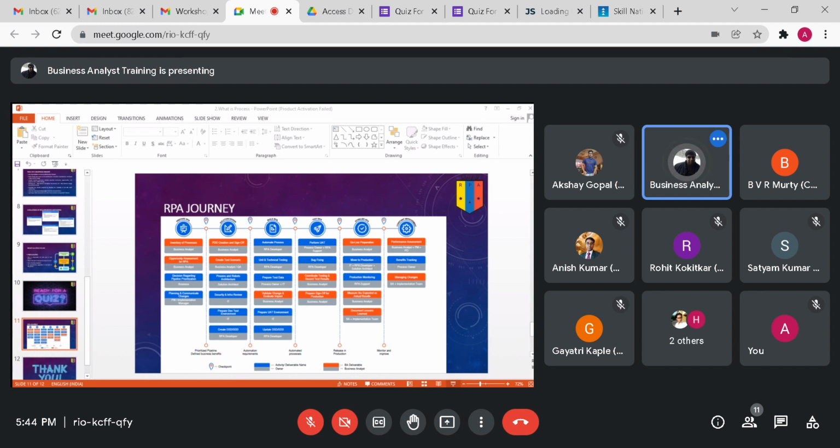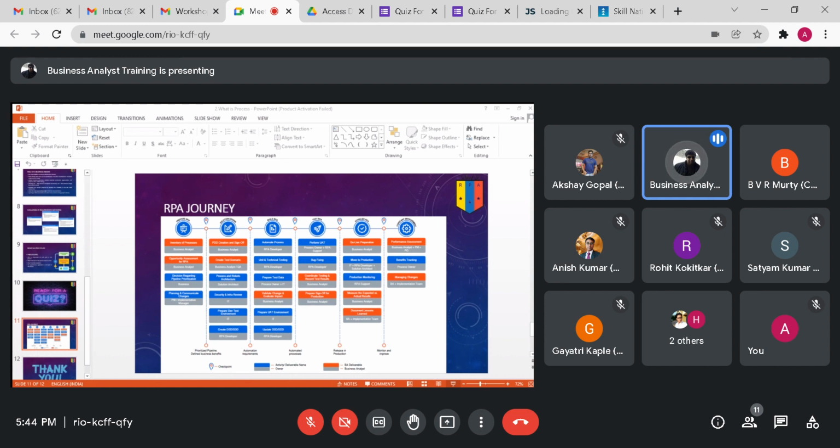Normally we have a list of, let us say, 10-15 processes that a company has to automate. Each process is automated as a mini project, and it takes a minimum of 3 months with a team of 4 people. We normally have 2 developers, 1 business analyst, and 1 project manager, and sometimes the BA and project manager are the same person. So with a team of 3 or 4 people, it takes at least 3 to 4 months to automate one single process.